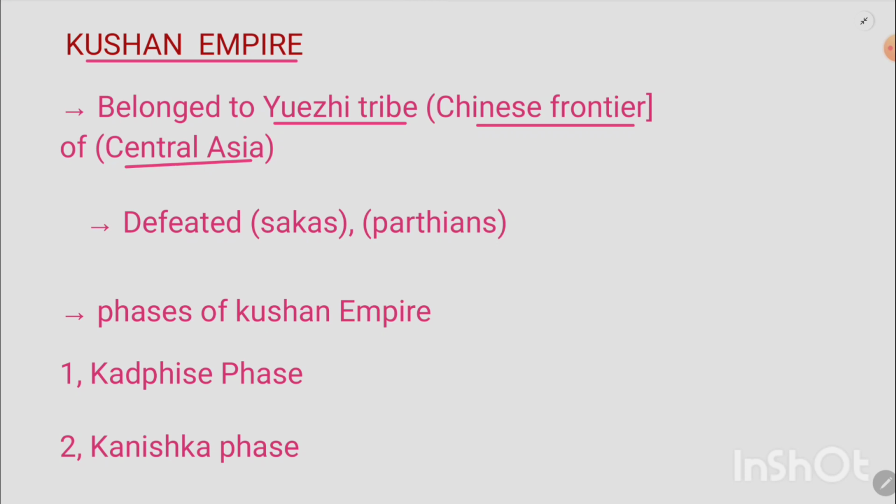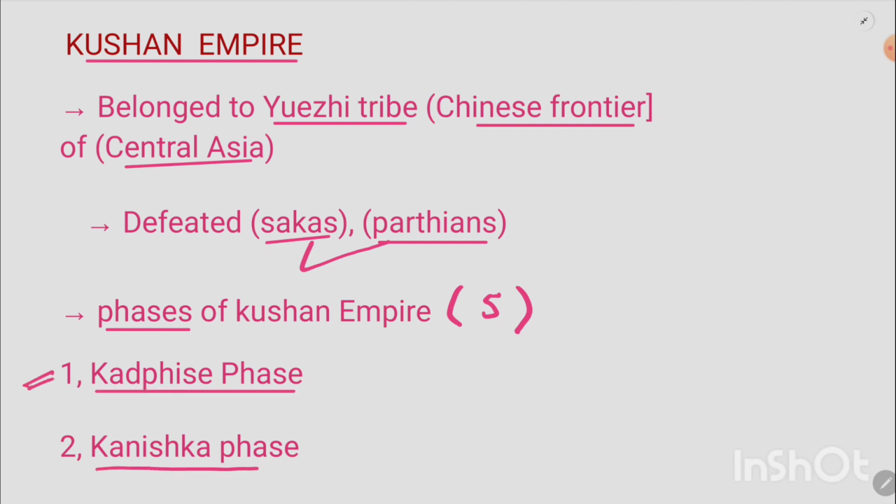So how did the Kushans come to India? Before the Kushans, as I told you, there were Shakas and there were Parthians. Okay, so the Kushans were able to successfully defeat both of these empires and put their rule in place in India. Okay, so when we talk about the phases of the Kushan Empire, there were actually five phases or five branches, but the most prominent or dominant ones were two phases. One was the Kadphaisi phase, okay, and second was the Kanishka phase.